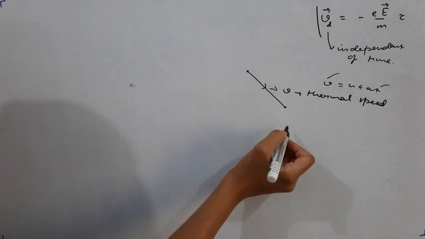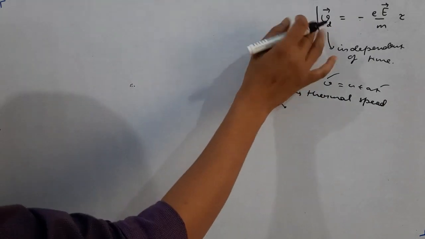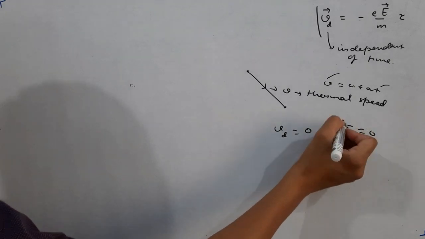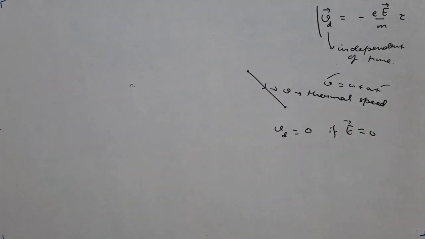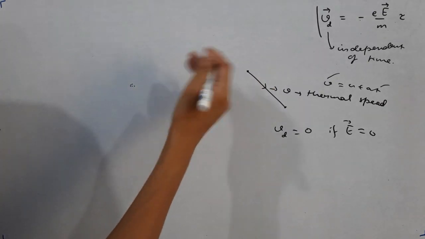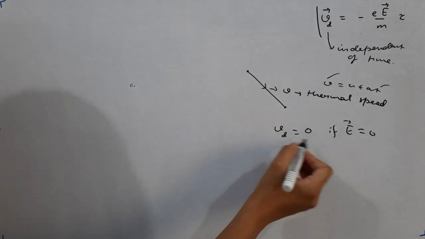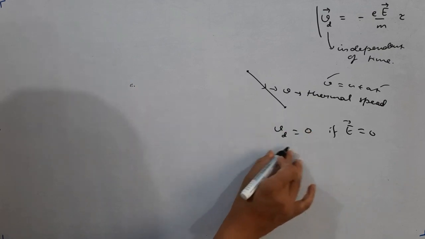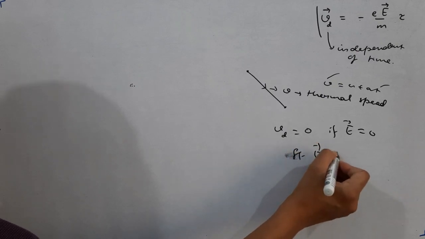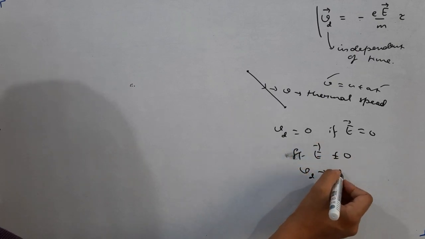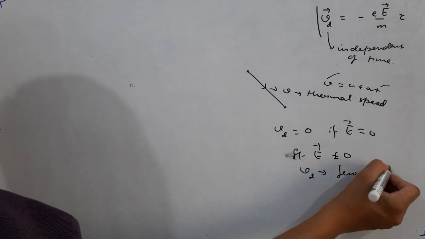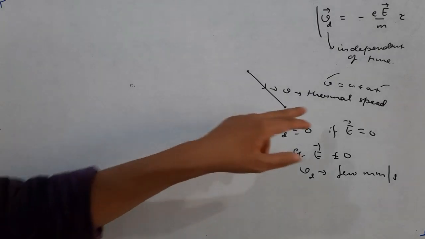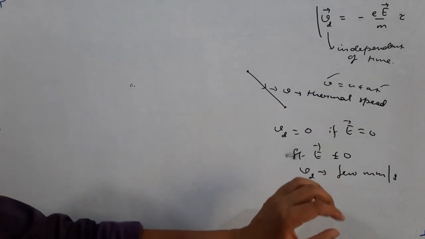And this speed which we are talking about, the drift speed, would be zero if electric field is zero. In the absence of electric field, the drift speed is zero. Electrons will not drift, and that's why there is no current. If electric field is not zero, this drift speed will not be zero, and in that case, it is of the order of a few millimeters per second. So understand the difference between the normal thermal speed of electron and drift speed of electron.